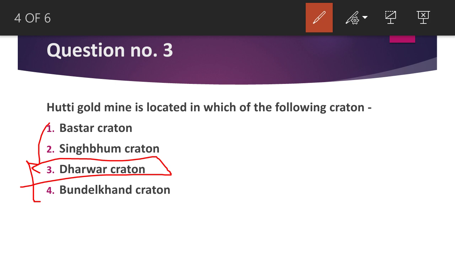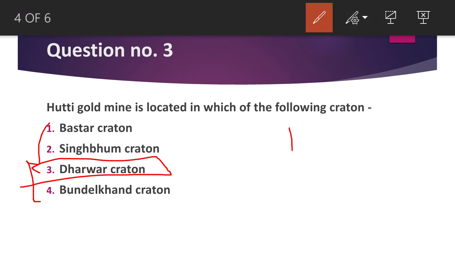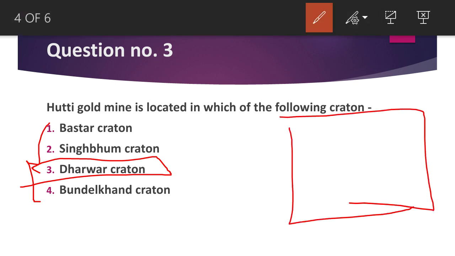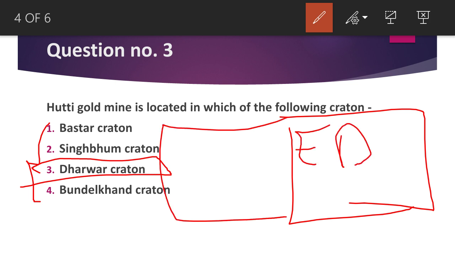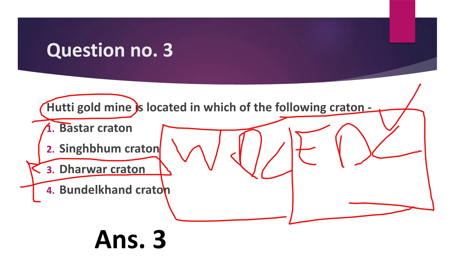As far as the Hatti gold mine is concerned, there are 2 divisions of the Dharwar craton, the eastern Dharwar craton, EDC, and the western Dharwar craton, WDC. This gold field is associated with the eastern Dharwar craton. Here option number 3 is your right answer.